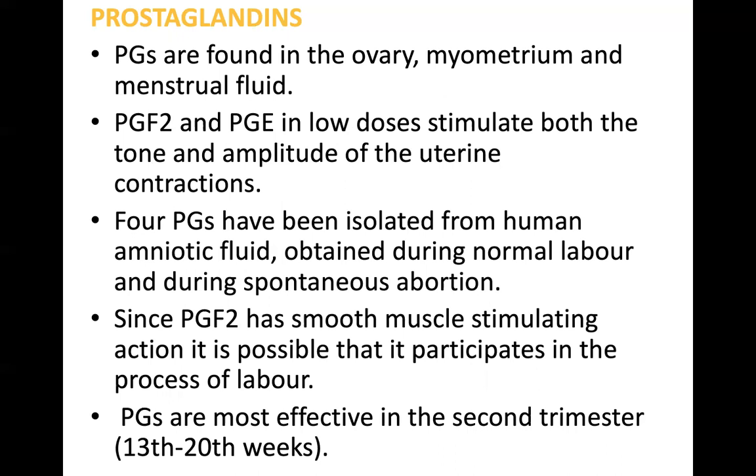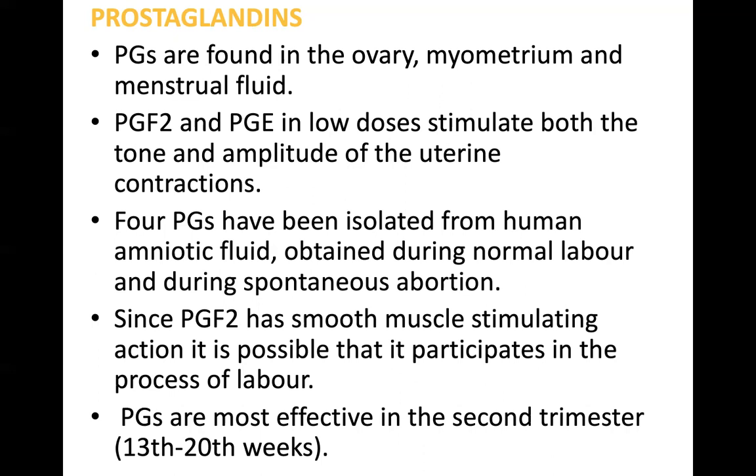Prostaglandins have been isolated from human amniotic fluid obtained during normal labor and during spontaneous abortions also. Since PGF2 has smooth muscle stimulating action, it is possible that it participates in the process of labor.